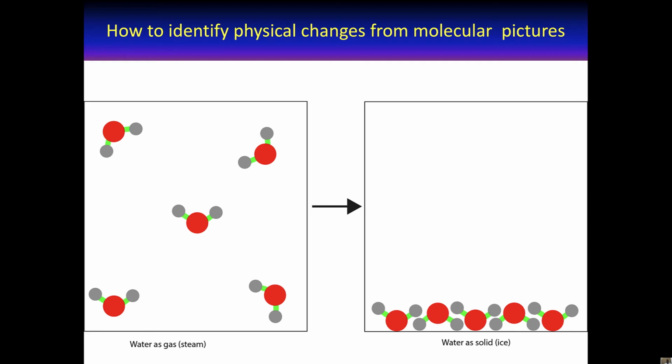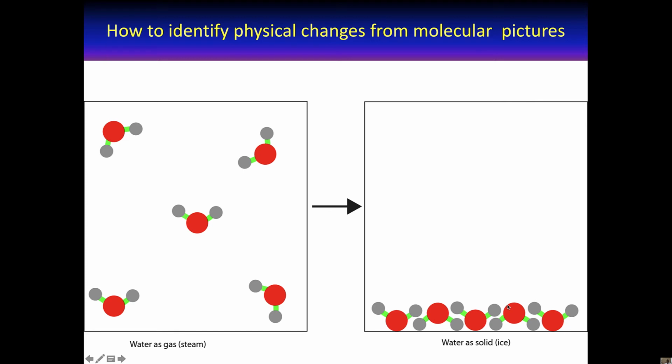Now, if we want back our ice, solid water from steam, we just have to cool down our steam. As we cool down our steam, it gets to a certain point that these molecules slow down. So cooling is a process of slowing down the molecules. That's removing the kinetic energy from these molecules. As they slow down, they start sticking to one another to form the liquid. And as we keep cooling, they keep slowing down, and the attractive forces between them get stronger and stronger until such a point that they form ice, which is a solid state.